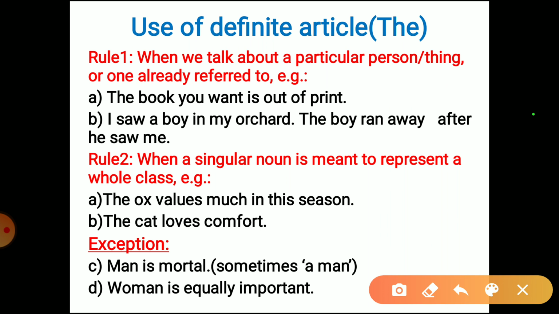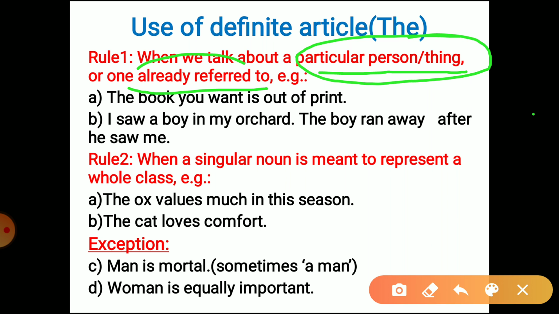Rule number one: when we talk about a particular person or thing that has already been referred to. When we talk about a particular person, we must know the context. It has already been discussed, already referred to, or we know the context and the particular person.